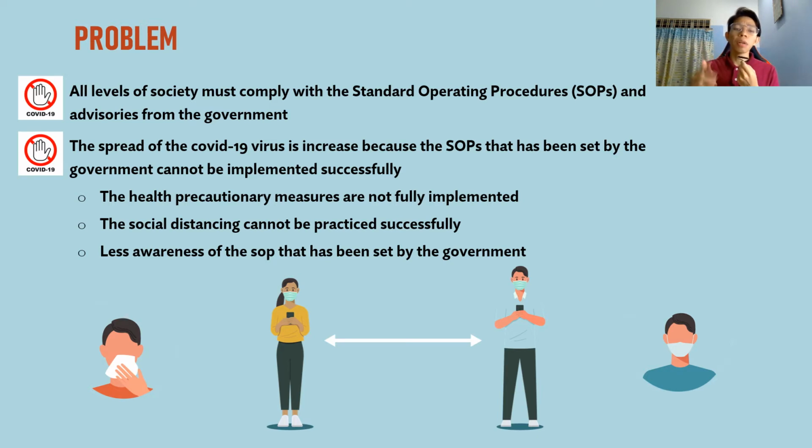However, the spread of the COVID-19 virus remains constantly increasing because the S.O.Ps that has been set by the government cannot be implemented successfully, such as the health precautionary measures are not fully implemented, and then the social distancing cannot be practiced successfully, and less awareness of the S.O.Ps that has been set by the government. So I will explain on how to solve this problem by applying the concept fan.